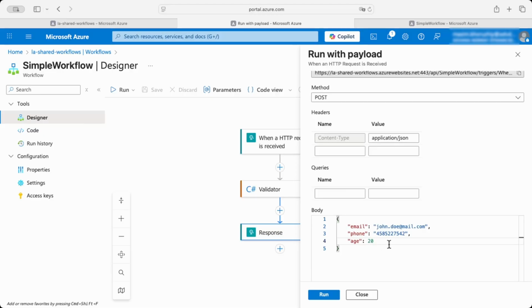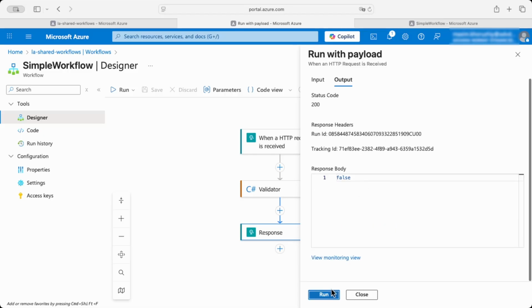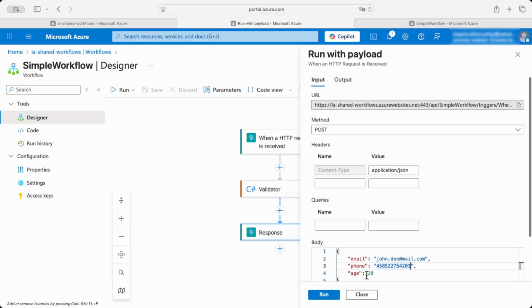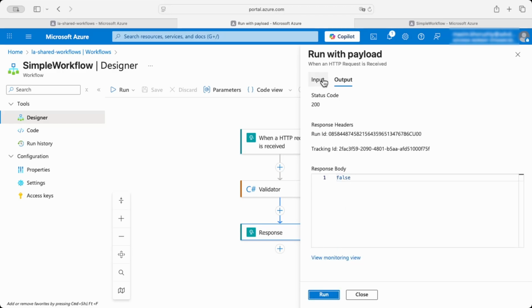Let's set it to 20. And the phone number can exceed 10 digits. It fails again. Or, for instance, I forgot to place @ in the email address. False.